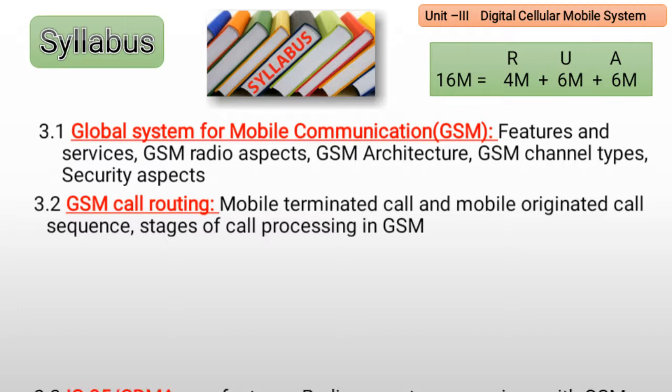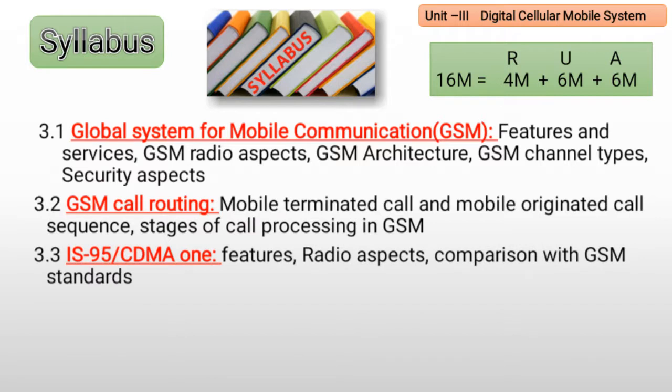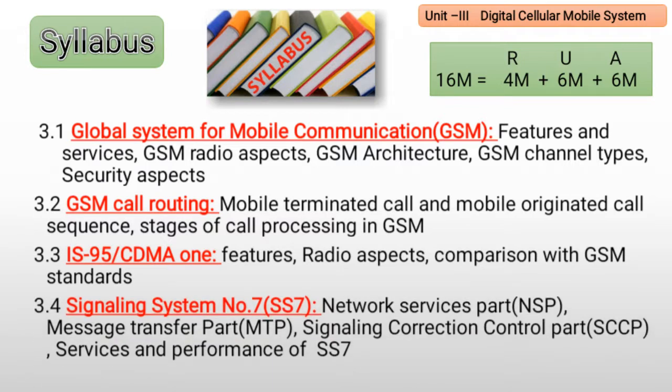In next, 3.3 is IS-95, it is also called as CDMA1. In this bit we will see features, radio aspects, comparison with GSM standards. And the next is 3.4 Signaling System Number 7, it is also called as SS7, network services parts, that is NSP.